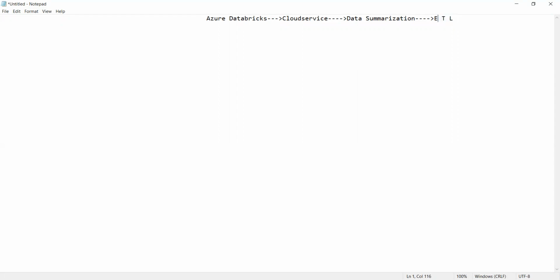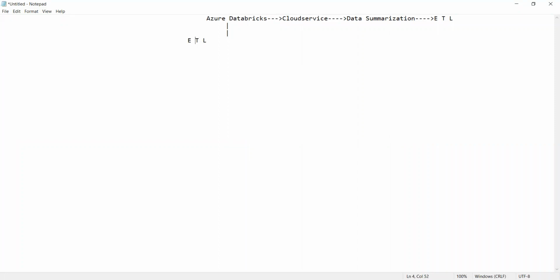It stands for extraction, transformation, and loading. So here Azure Databricks, broadly, is provided in order to perform the job of ETL, that is, extraction, transformation, and loading.